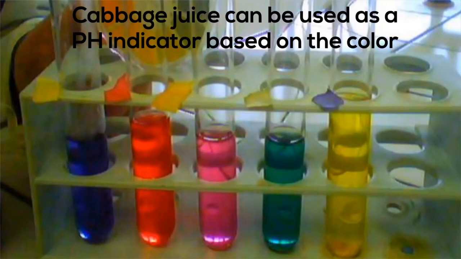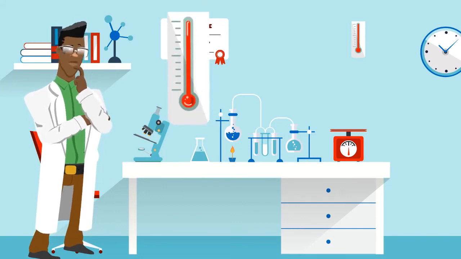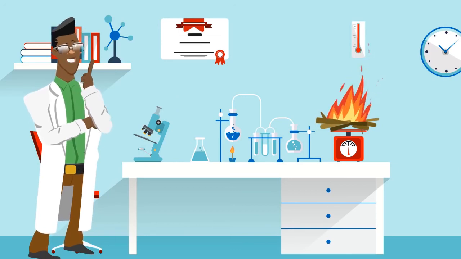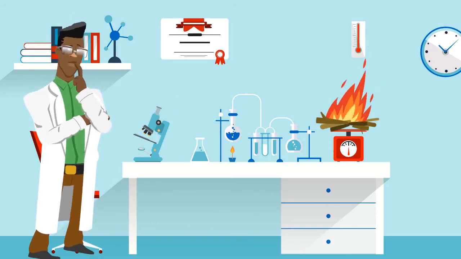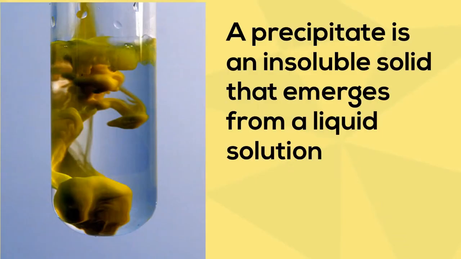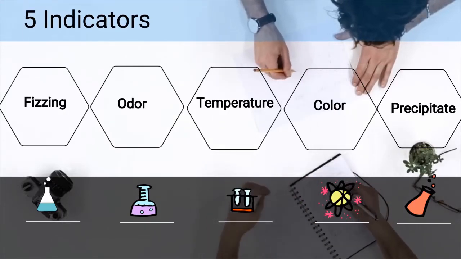The color change is different based on the substance that it is mixed with. Next, a chemical reaction can cause a change in temperature. An example is fire, where the temperature increases, but sometimes the temperature becomes cold. And finally, a precipitant is created. A precipitant is a solid that settles after mixing certain liquids. So there we go, the 5 indicators of a chemical reaction.